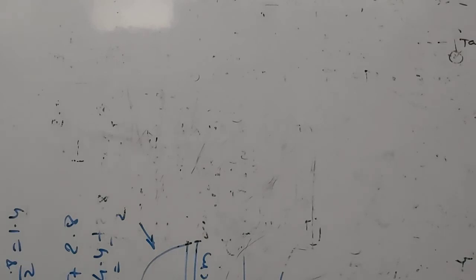Second one, see, if the sum of the measures of two angles is 90, then they are complements of each other. So how will we write? The sum of the measures of complementary angles is 90 degrees. In this way you can write. Third one, see, if the corresponding angles formed by a transversal of two lines are congruent, then the two lines are parallel.